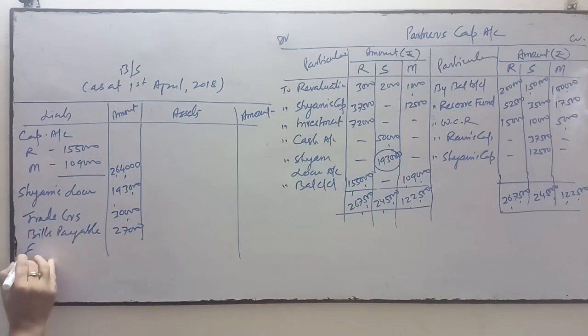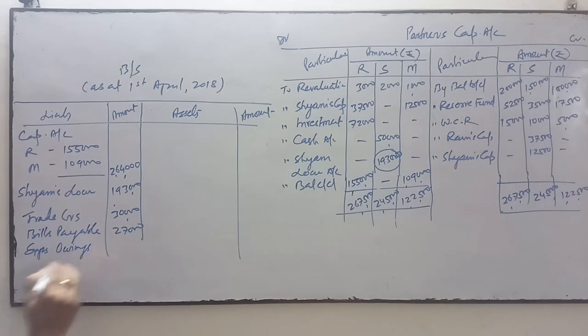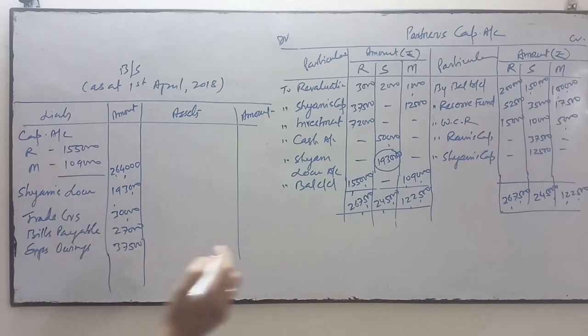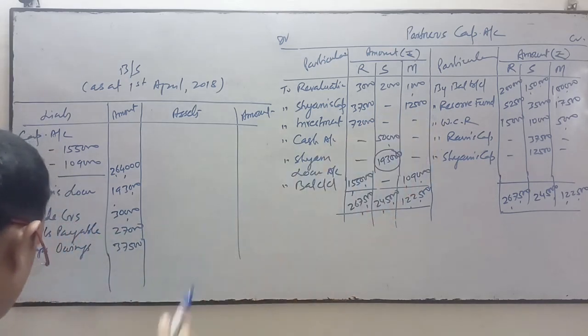Thereafter expense owing, that is also called outstanding expenses. There is a change in expense owing, so it is brought down to 37,500, decreased by this amount. So we will deduct 7,500 from 45,000. Reserve fund we have already transferred to this side.